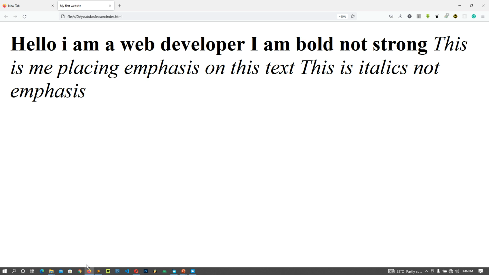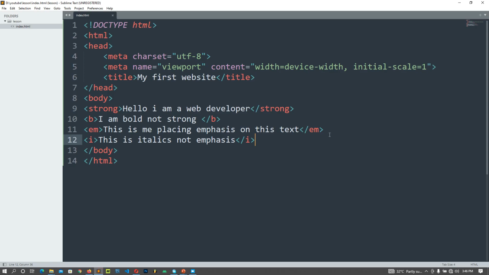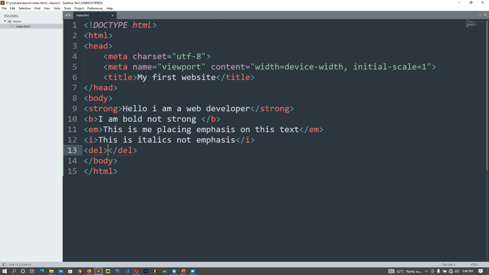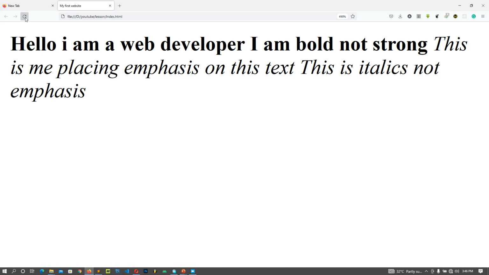You know, there are times you want to show your visitor, your user, that this text is actually being deleted, so you could read it if you want, and if you don't want to read it, it's up to you. This text is deleted. So if I go back to my browser and refresh, can you see now we have a line showing that this text has actually been deleted. So it's up to you if you want to read it. This text is not really important, it's left to you if you really want to go through the text.